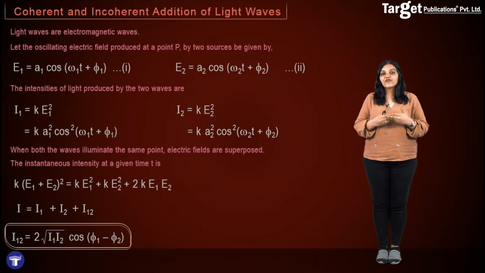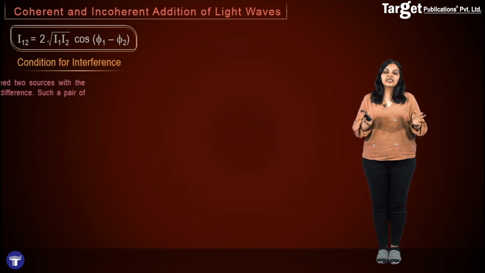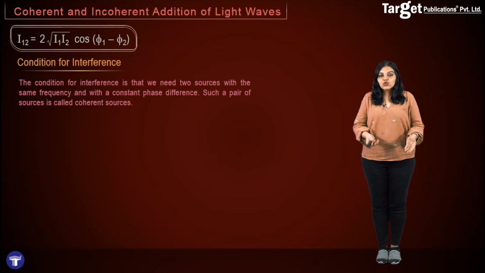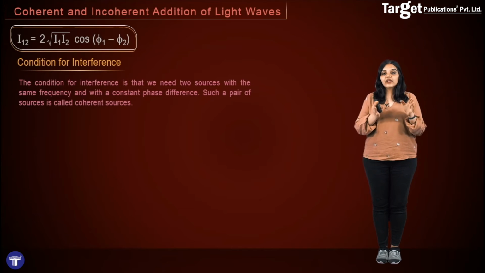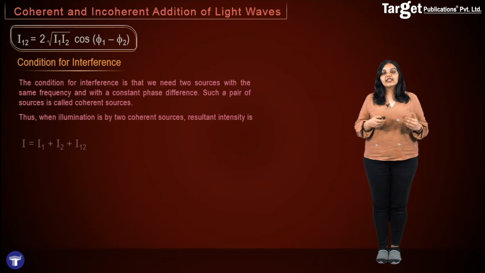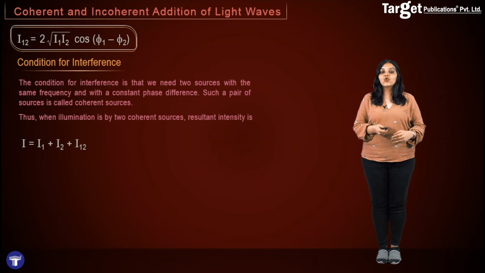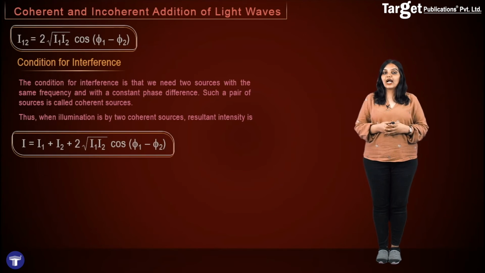And thus we see that interference can only be obtained effectively when we have coherent sources. And so finally I say that the condition for interference is that we need two sources with the same frequency and with a constant phase difference, and such a pair of sources is coherent sources, and we need coherent sources for interference. And thus when illumination is done by two coherent sources, the resultant intensity is given by I1 plus I2 plus I12, where I12 is nothing but 2 root I1 I2 cos (phi 1 minus phi 2), which is the interference term.